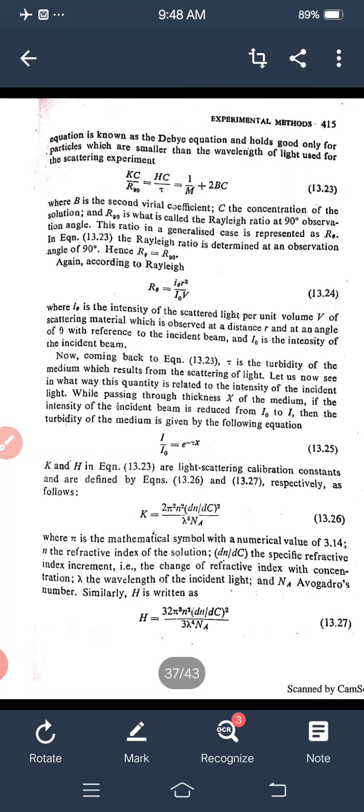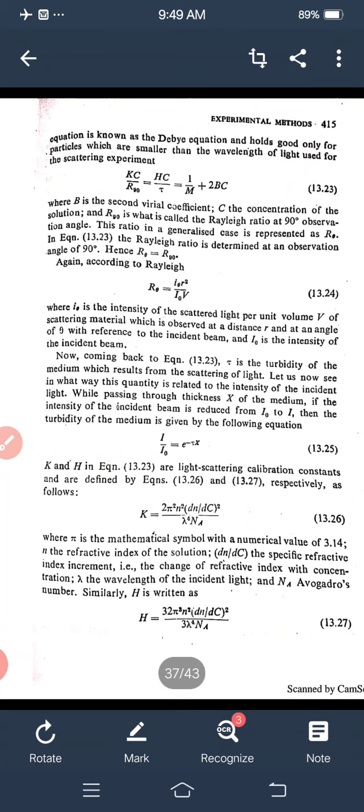Now coming back to the above equation, tau is the turbidity of the medium which results from the scattering of light. Let us now see in what way this quantity is related to the intensity of the incident light while passing through thickness x of the medium. If the intensity of the incident beam is reduced from I0 to I, then the turbidity of the medium is given by the following equation: I upon I0 equals e to the power minus tau x.